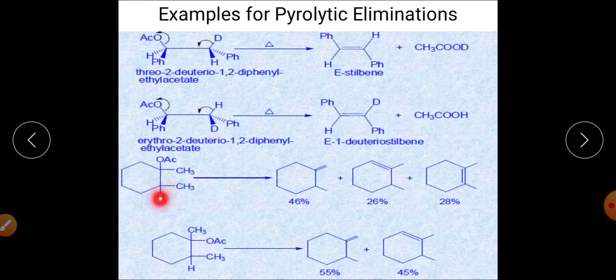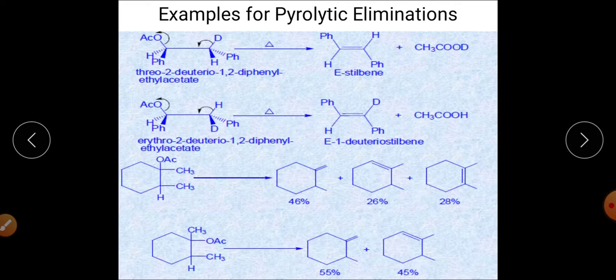This is the hydrogen that can be eliminated out, and here is a carbon containing 3 hydrogens, from which 1 hydrogen can be eliminated out. So here you are getting 3 different kinds of products, in which the majority, that is 46%, will be the elimination from this particular hydrogen, this particular carbon. The hydrogen will be eliminated out, and you will get 46% of this particular product.